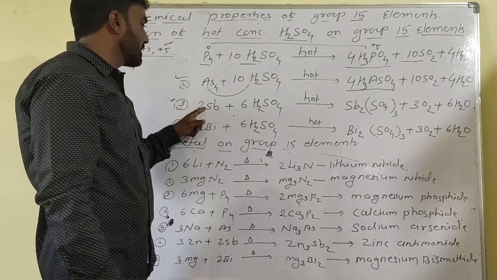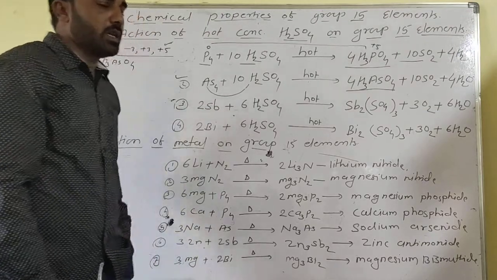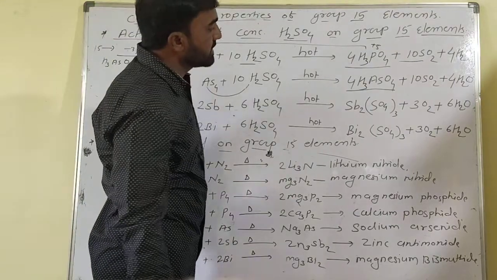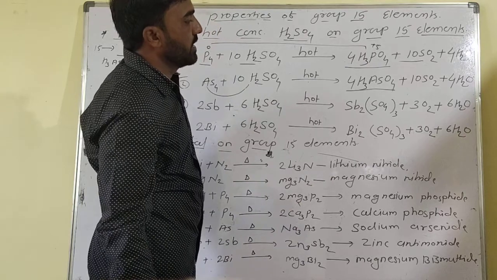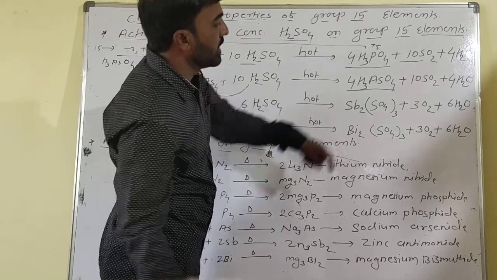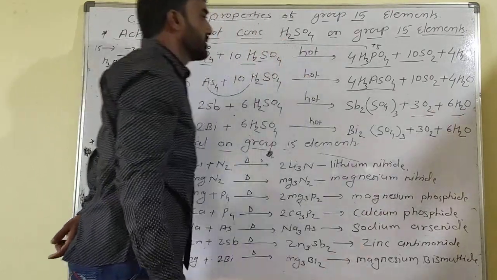Now the third reaction. Antimony reacts with sulfuric acid to give antimony sulfate, Sb2(SO4)3. This compound is formed with the removal of 3 SO2 and 6 H2O.